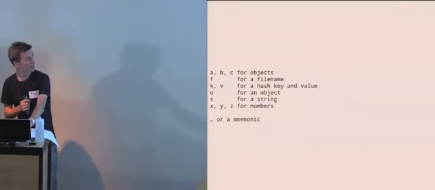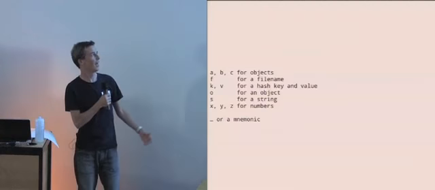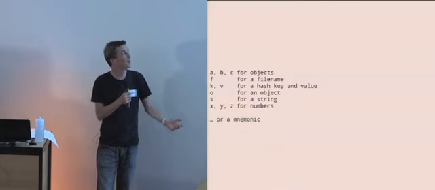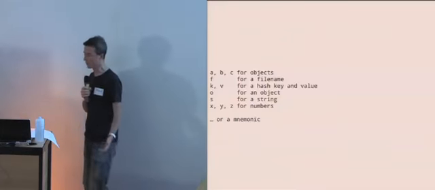So some rules that I use for single letter variable names are this kind of thing. So A, B, C, use F for a file name, use S for a string, or just use a mnemonic of the first few letters.